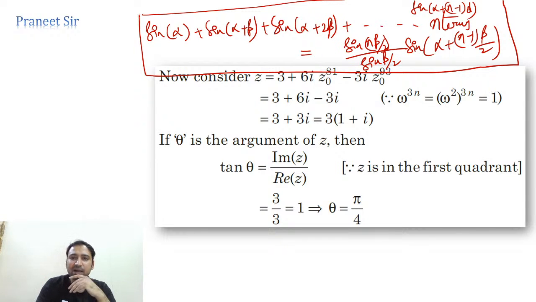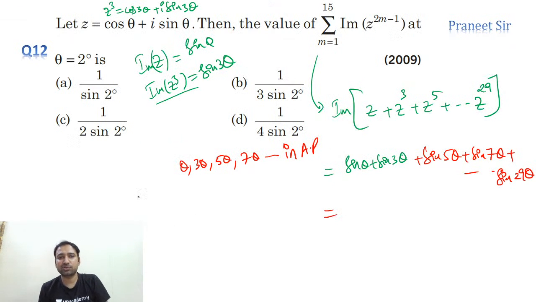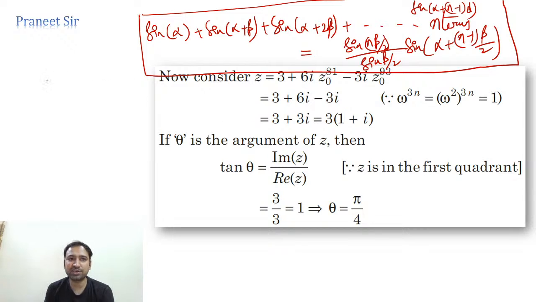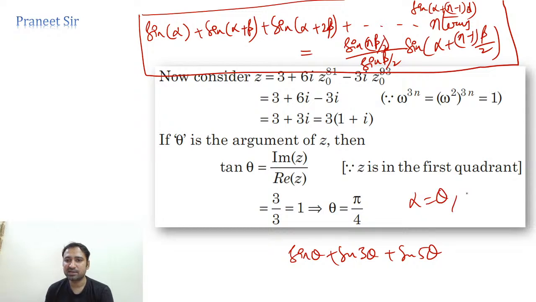Right, so we can use this formula here, so let me write down the formula again. Sine theta plus sine 3 theta plus sine 5 theta plus so on up to how many terms, guys? Total 15 terms are there. So if you compare this equation here, alpha, how much are we getting? Theta. What about beta, guys? Beta is 2 theta. What is n? N is equal to 15. All these values substitute.